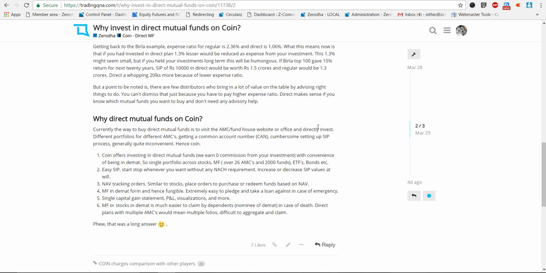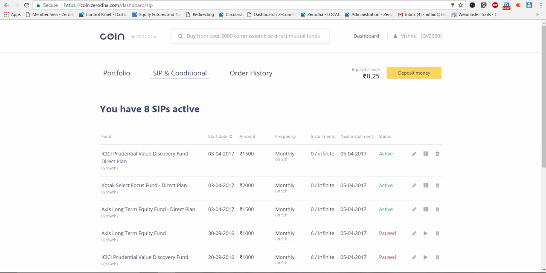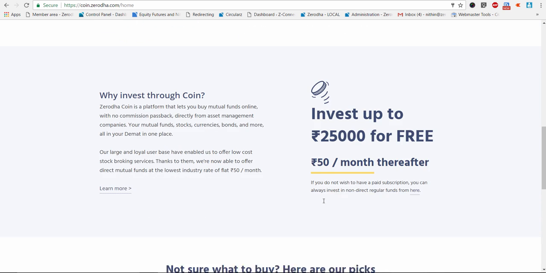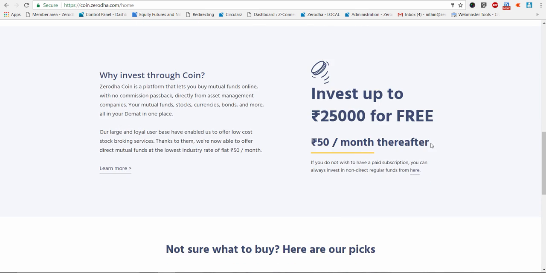Now, that said, you probably think, what is in it for Zerodha if we are offering all of this as direct mutual funds, and we are not really making any commissions. So we have a pricing model on Coin. If you come to the dashboard and come down, as you can see, we're charging 50 rupees per month after your first 25,000 rupees of direct mutual fund investments. It's as low as it can get. I don't think there is anything that is anywhere close to this.